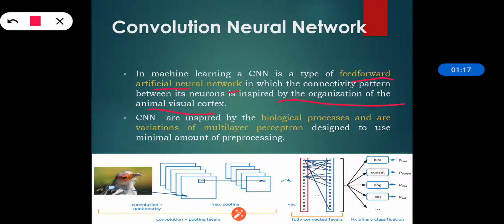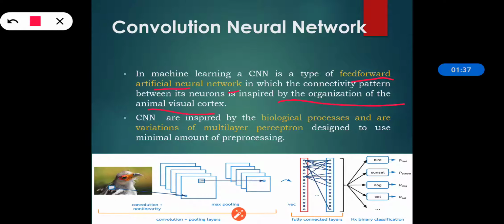That means we can say that CNN is nothing but a fully connected network, and the typical way of regularization includes adding some form of magnitude measurement of weights to the loss function as well.